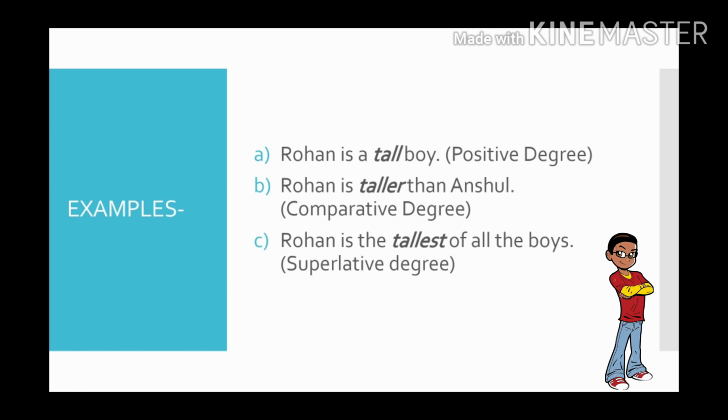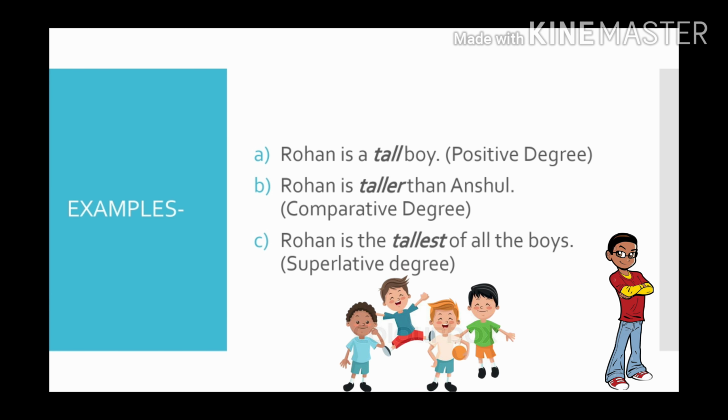And in the second example, Rohan is taller than Anshul. Here we are comparing two people, Rohan and Anshul. So when we compare two people, it becomes comparative degree. So here the word taller is in comparative degree. Okay. Then comes Rohan is the tallest of all the boys. When we are comparing more than two things, then it becomes superlative degree. Here I'm comparing Rohan with the rest of the boys, all the boys. So this becomes superlative degree. So the adjective is tallest.